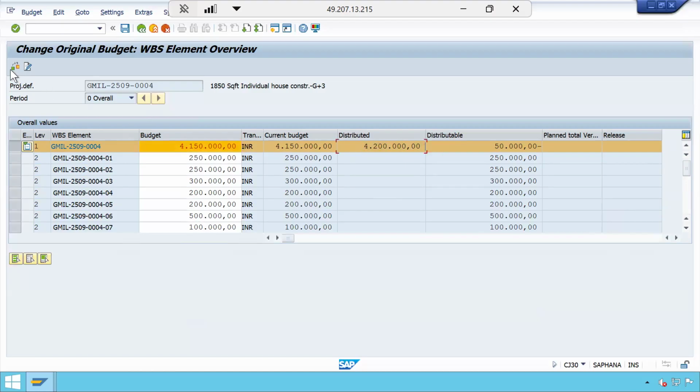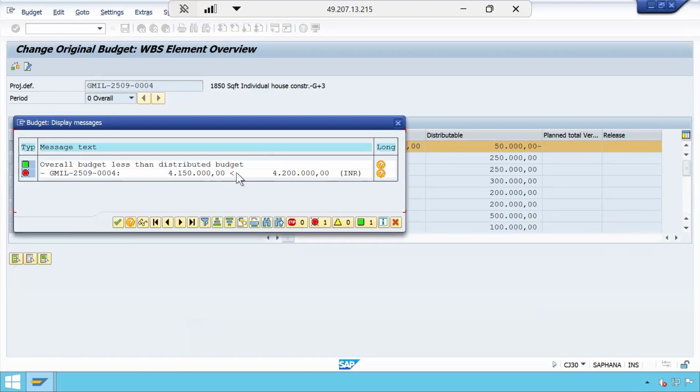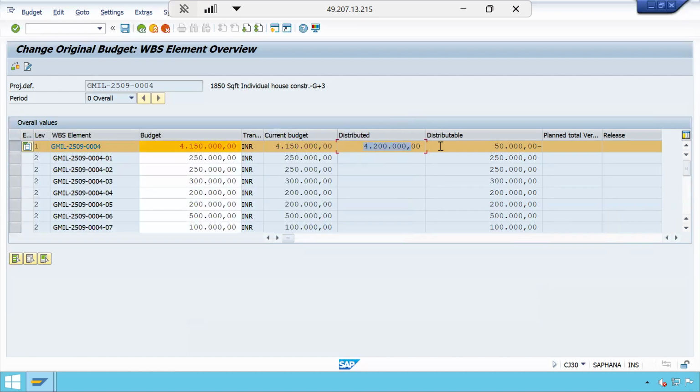That is what the system is telling. Your overall budget at the parent level is less than the distributed budget at the child level. You just need to compare the distributed value and my overall budget value. If you remember this point, you will be able to solve this very easily.